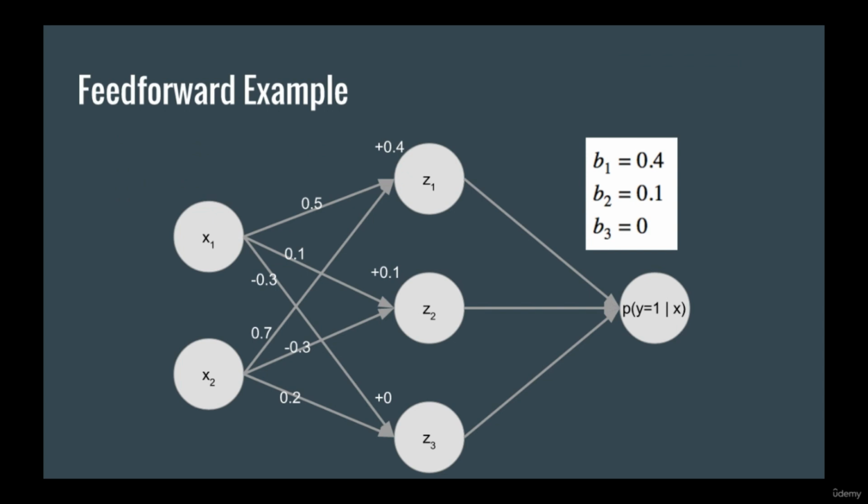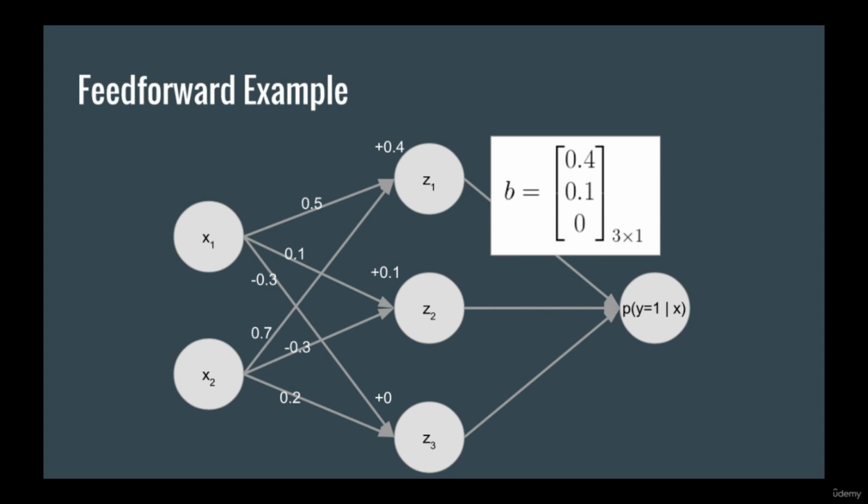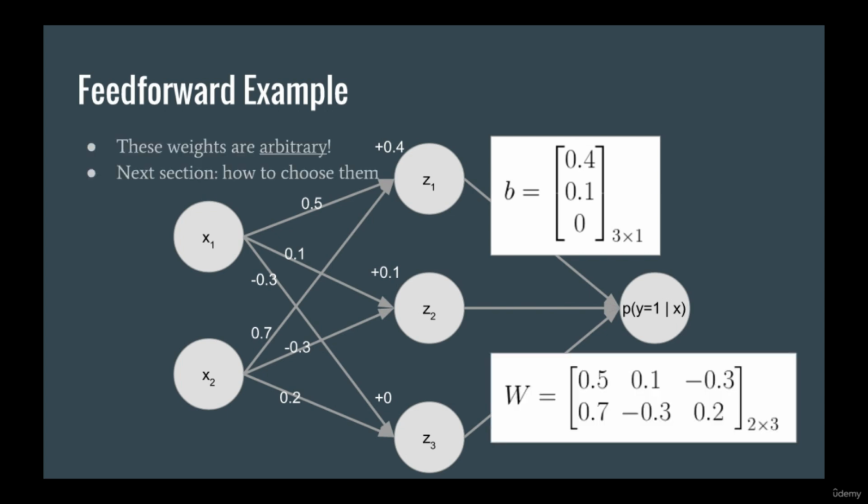We can also have bias terms, and the bias terms are applied after the weight multiplication. Therefore, we need 3 bias terms. Let's call these b. Again, b can be represented as 3 separate scalars or as a vector of size 3. One thing to remember about these weights, I just chose them arbitrarily. They are completely random. Only in the next section, when we talk about training, will we be able to discuss how to appropriately set the weights to best solve our problem.